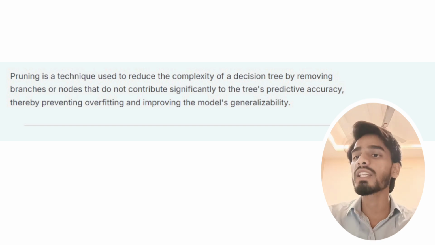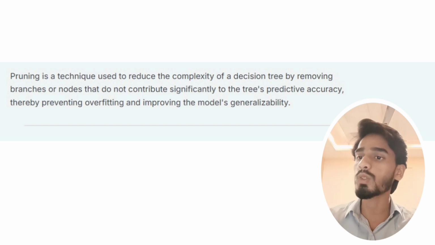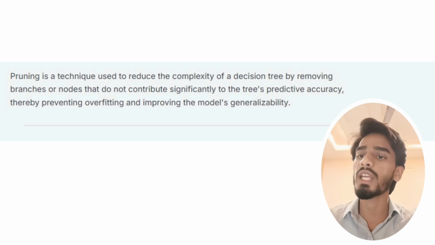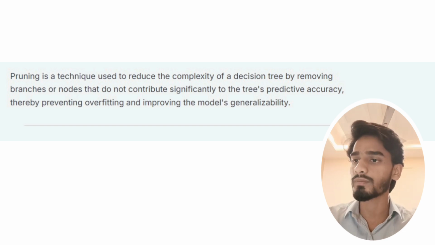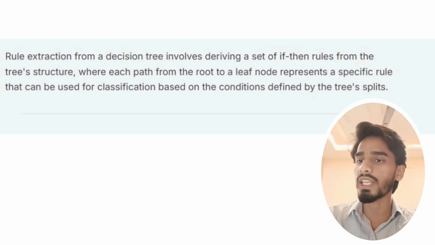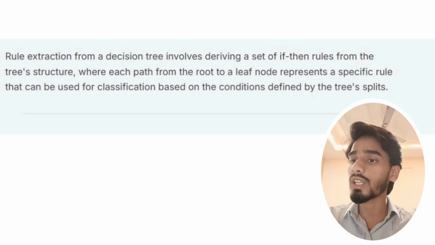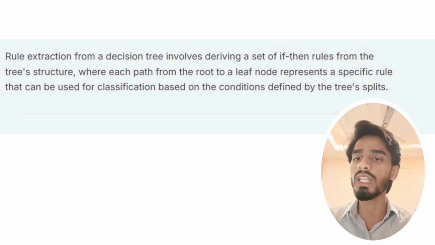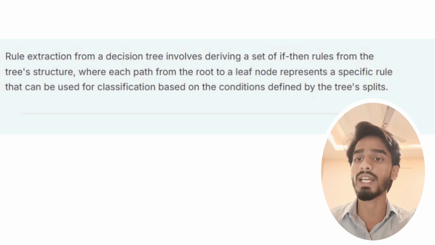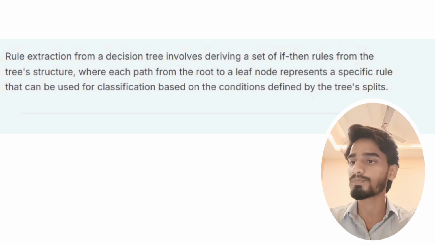Pruning is a technique used to reduce the complexity of a decision tree by removing branches or nodes that do not contribute significantly to the tree's predictive accuracy, thereby preventing overfitting and improving the model's generalizability. Now, what is rule extraction from tree? Rule extraction from a decision tree involves deriving a set of if-then rules from the tree structure, where each path from the root to a leaf node represents a specific rule that can be used for classification based on the conditions defined by the tree splits.